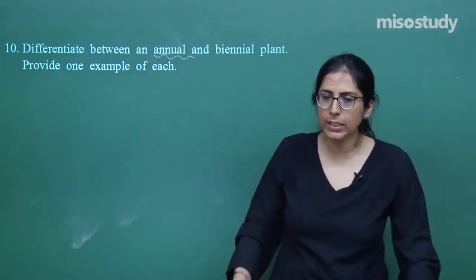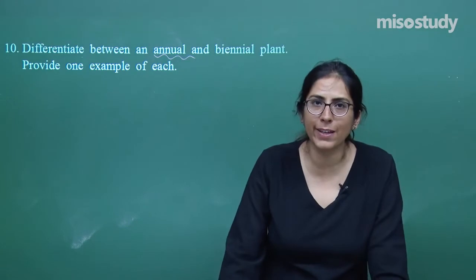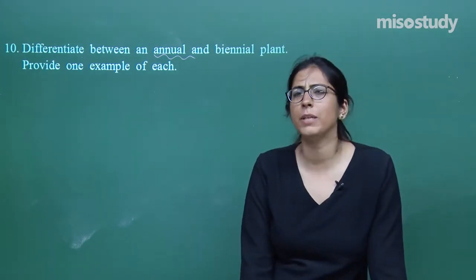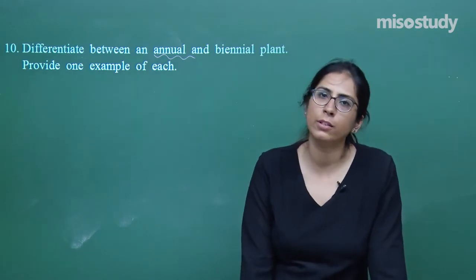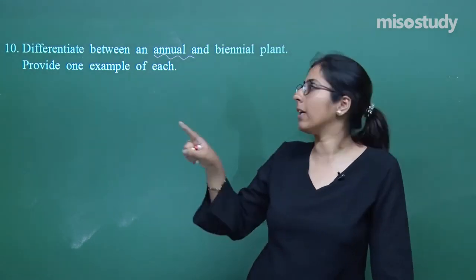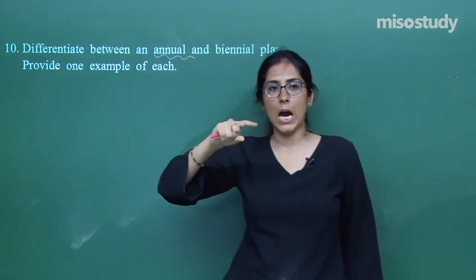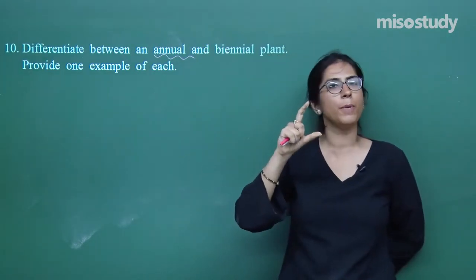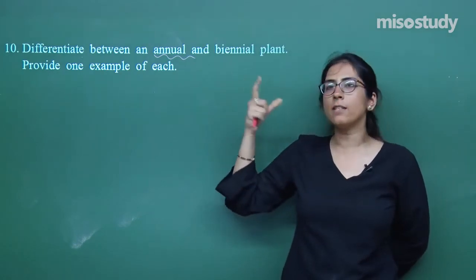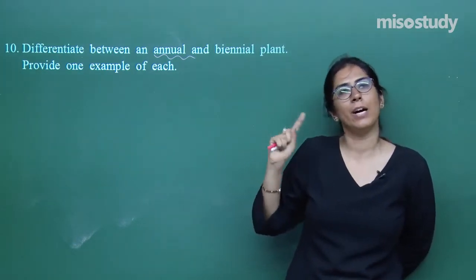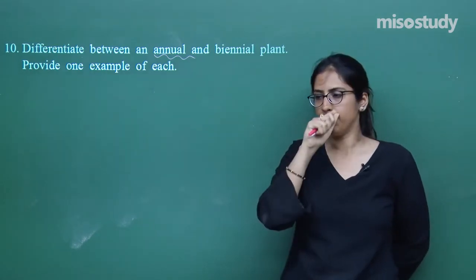In the first year, it will have a vegetative phase. In the second year, it will have a reproductive phase. That means in the second year, it will produce the fruits. So this is the whole thing. In the case of annual, whatever the vegetative structures and reproductive structures are, they will be prepared in a single year. In biennial, in the first year there will be formation of the vegetative structure, and in the second year there will be formation of the reproductive structure.